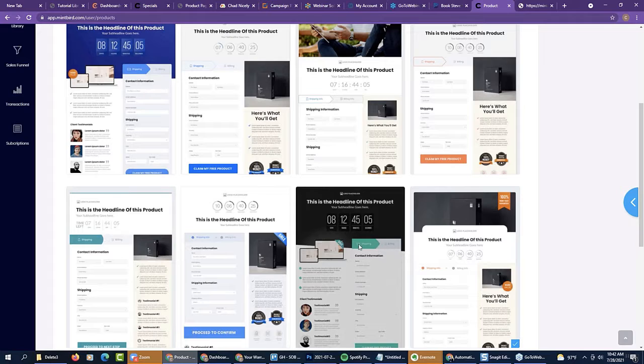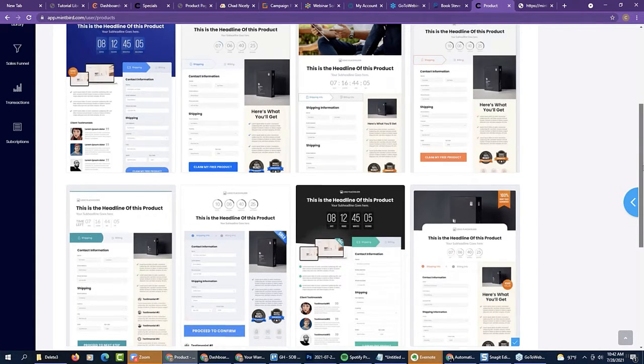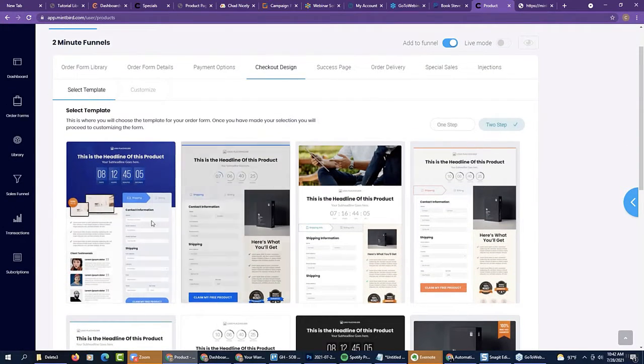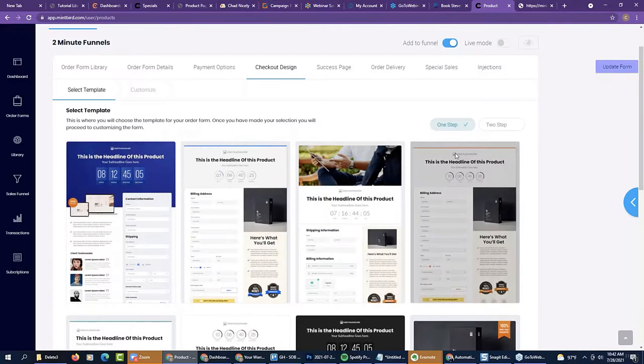But this right here is what's important. So now, do you want to have your shipping info first? Maybe. Maybe you want to have billing info first and then shipping last. You're going to be able to choose which you want to have first. Okay, and that's going to come in very handy when we start to sell physical products. At that point, we will have completely different templates. All right, so you've got 2-step and you've got 1-step.